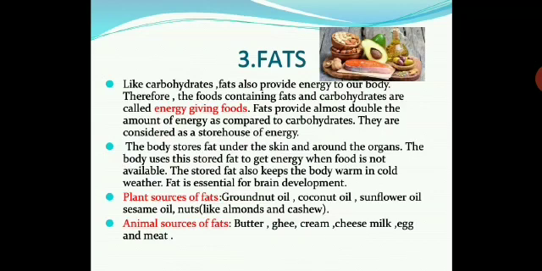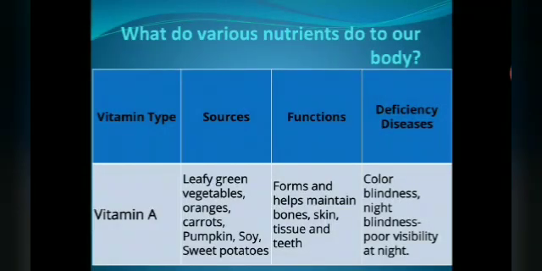Plant sources of fats: you have groundnut oil, coconut oil, sunflower oil, sesame oil, and nuts like almonds and cashew. Animal sources of fats: butter, ghee, cream, cheese, milk, egg and meat. So please write this down in your notebook, children. Now let us see what various nutrients do to our body.